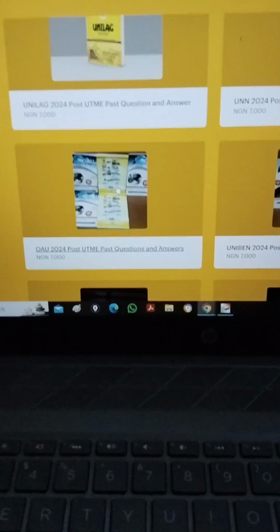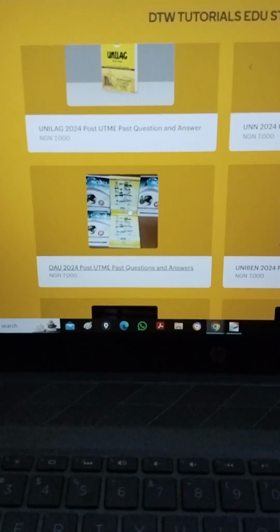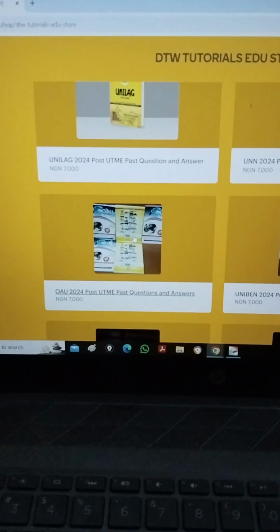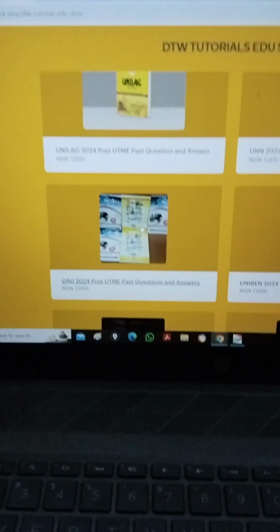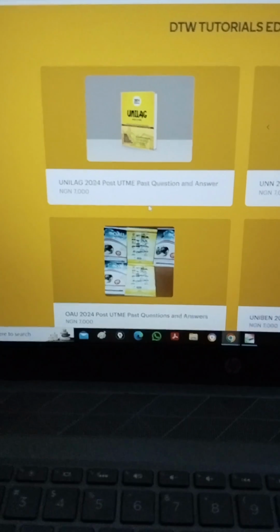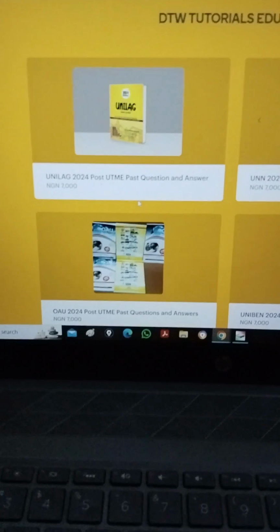You enter the exam hall, you see something else, especially this OAU. I hope you know how tough OAU post UTME is. Please, if you've not started reading for OAU post UTME, start reading now. Unilag also, you have aptitude test, you have general paper, you have maths. Everybody does the same thing. Come and get it now.